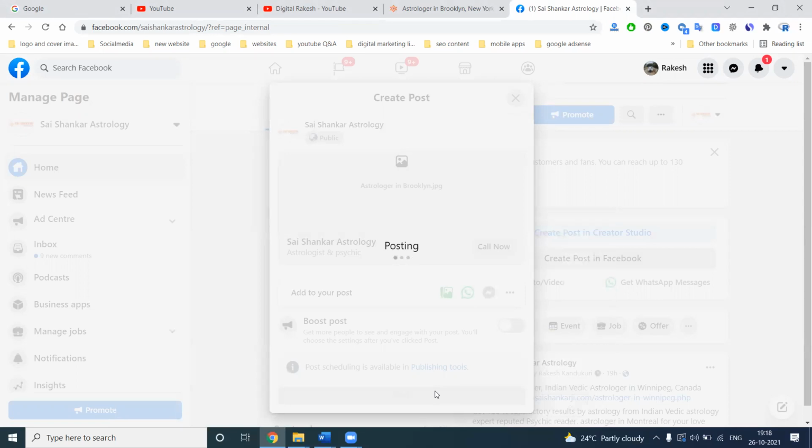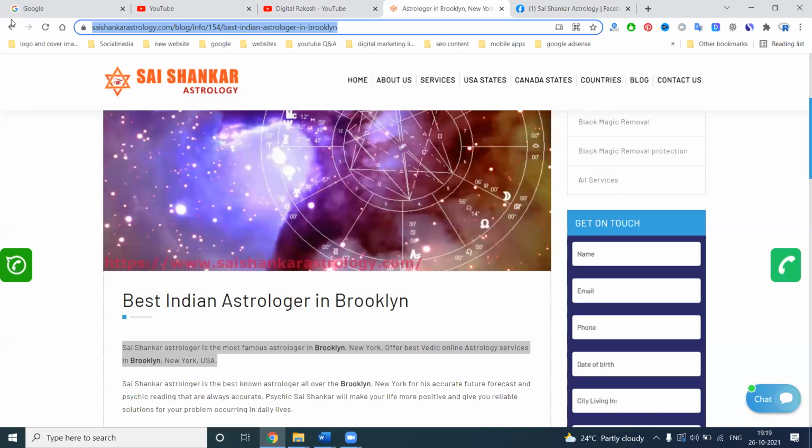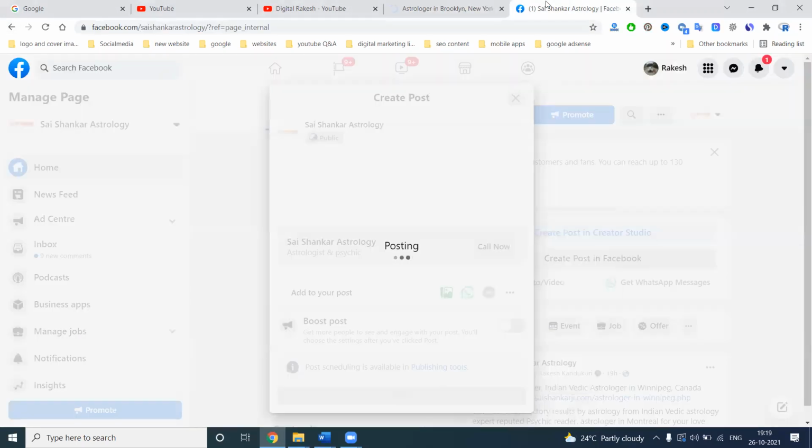The option is called the call button. Most mobile users will easily identify this call button, so this is the purpose. You can increase the calls because your image is the most important eye contact for the user, and that will increase calls based on the locations. So which option will be selected here? I'm selecting the call button, and the post content will be based on the image and link.